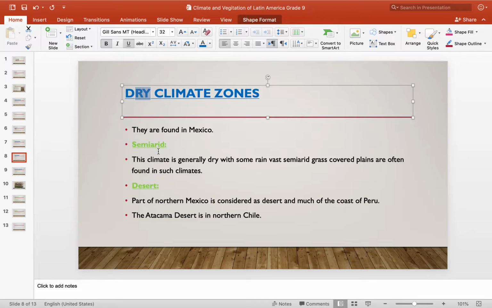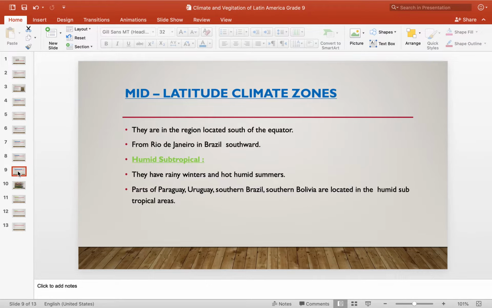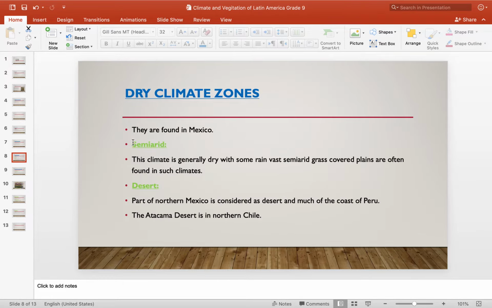We have the semi-arid, a kind of climate that follows the dry climate zones. This climate is dry, with some rain, and vast semi-arid grass-covered plains are often found in such climates. So the semi-arid and desert are two kinds of landform we can find in Mexico, which are within the dry climate zone.